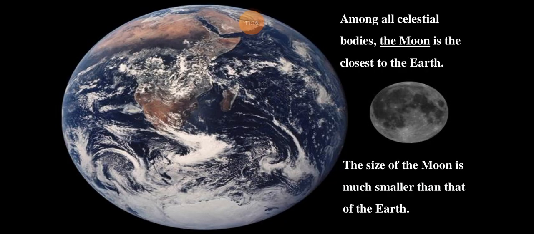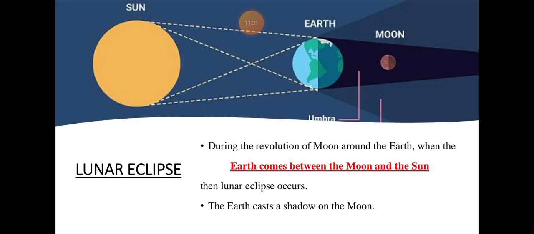Among all celestial bodies, the Moon is the closest to Earth. You should know that the Moon is the closest, and the size of the Moon is much smaller than that of the Earth. The Moon is much smaller than the Earth, and the Earth is much larger as compared to the Moon.